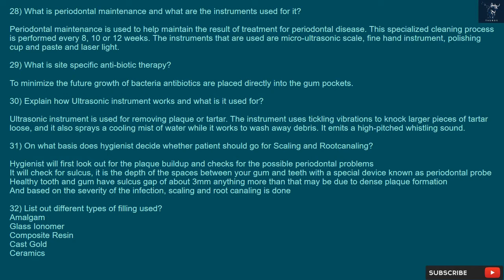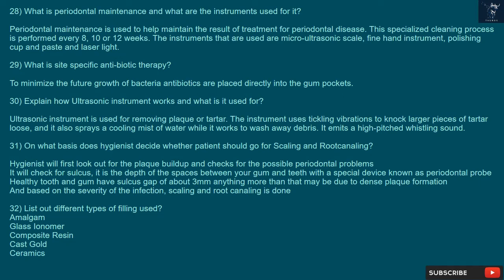31. On what basis does a hygienist decide whether patients should go for scaling and root planing? The hygienist will first look out for plaque buildup and check for possible periodontal problems. It will check for sulcus. It is the depth of the spaces between your gum and teeth, measured with a special device known as a periodontal probe. Healthy tooth and gum have a sulcus gap of about 3 mm. Anything more than that may be due to dense plaque formation, and based on the severity of the infection, scaling and root planing is done.